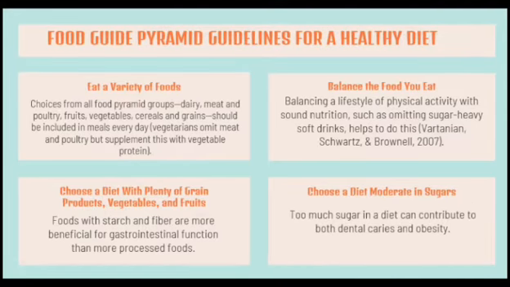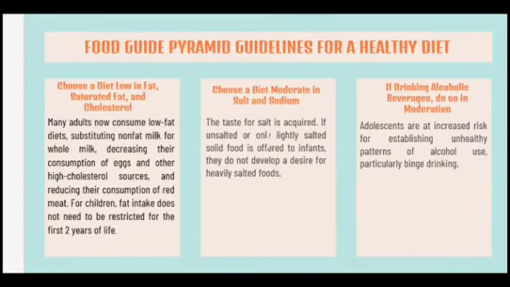Too much sugar in a diet can contribute to both dental caries and obesity. In addition, refined sugars such as that used in soft drinks, prepared foods, candy, and chocolates represent empty calories. It is high in calories yet provides no essential nutrients, although children need adequate carbohydrates for energy. Parents can give their children a good start by preventing excessive sugar intake.